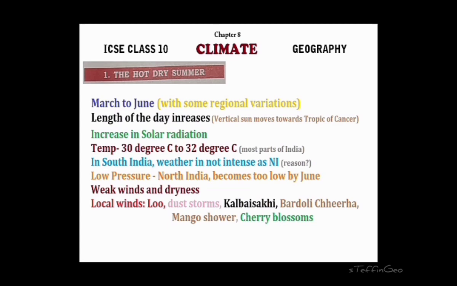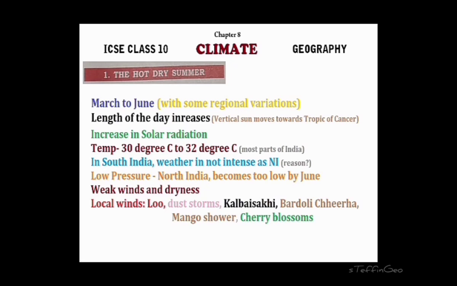Say for example, the southern part of the country like Kerala. In Kerala, the season ends by the first week of June or the last week of May. But in North India, it will extend up to maybe June or sometimes July. Right. So that is because the southwest monsoon reaches South India first, then it moves towards North India. Because of all these things, we have regional variations.